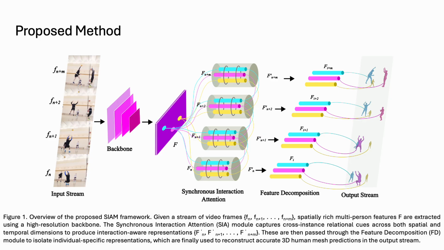The SIAM module applies self-attention to these instance-level features. It projects them into query, key, and value representations, and computes an attention matrix that captures how strongly each person relates to others throughout the sequence. This allows each person's representation to be refined using contextual information from nearby individuals in space and time. After that, an FD step disentangles these interaction-aware features into instance-specific representations. By modeling cross-frame relationships, the system improves temporal consistency, handles occlusions and motion blur more effectively, and better captures group dynamics.